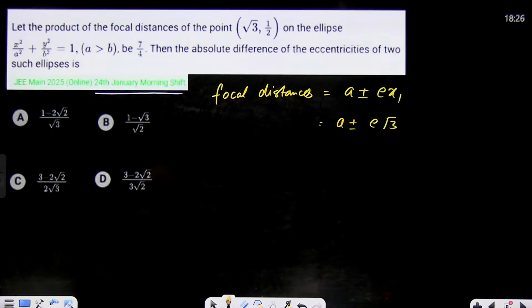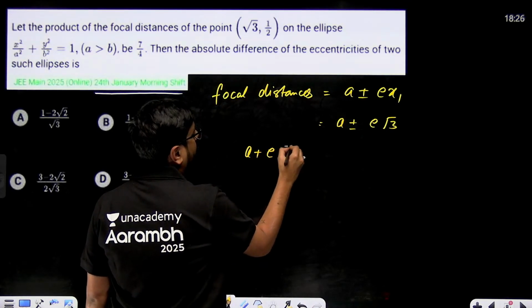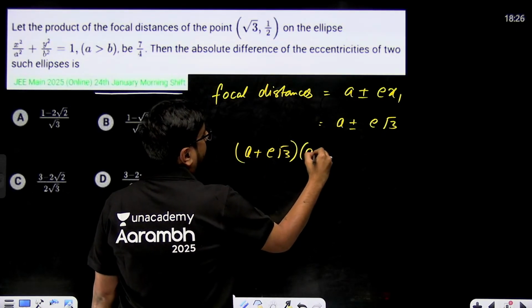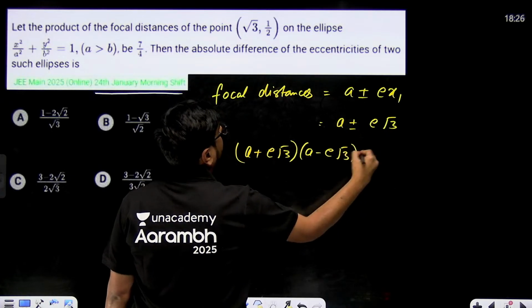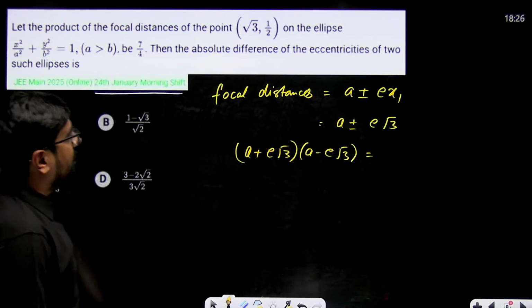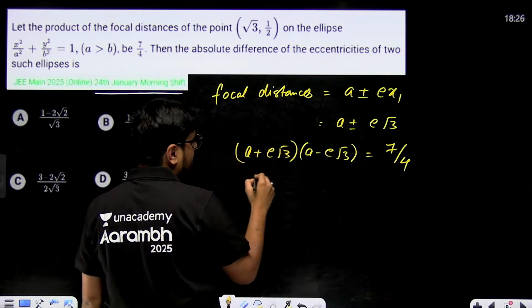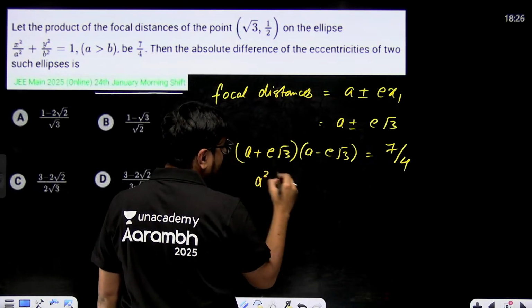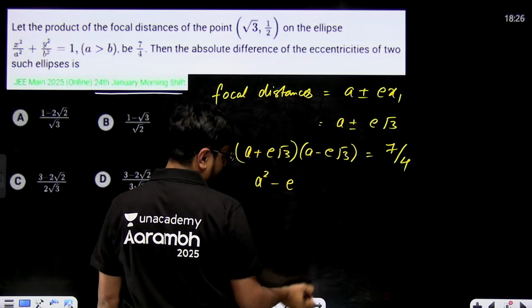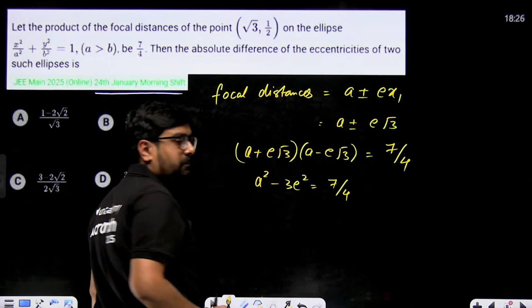That means a plus e root 3 multiplied with a minus e root 3. This is given to us: let the product of focal distances be 7 by 4. So what does this give us? a square minus 3e square is equal to 7 over 4.